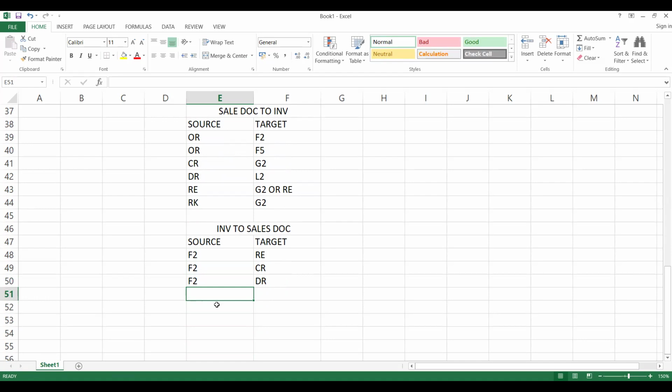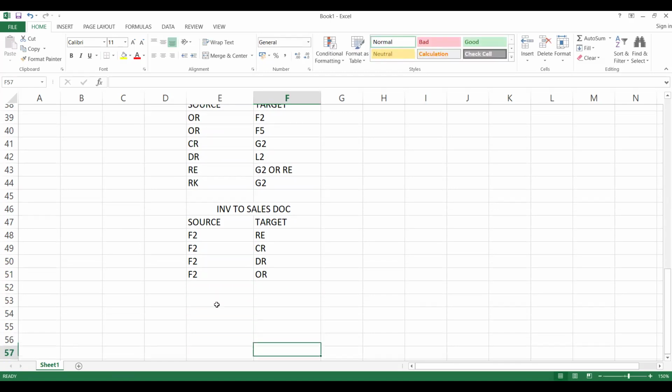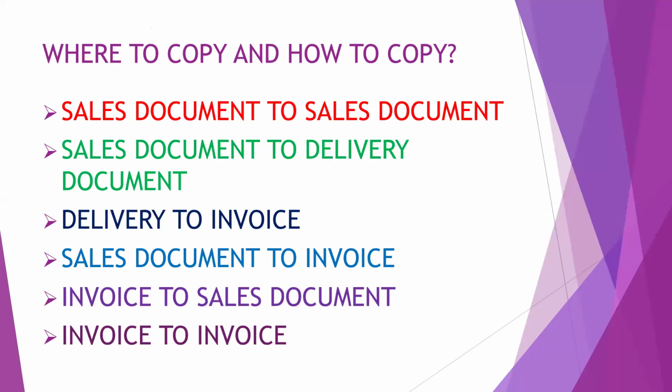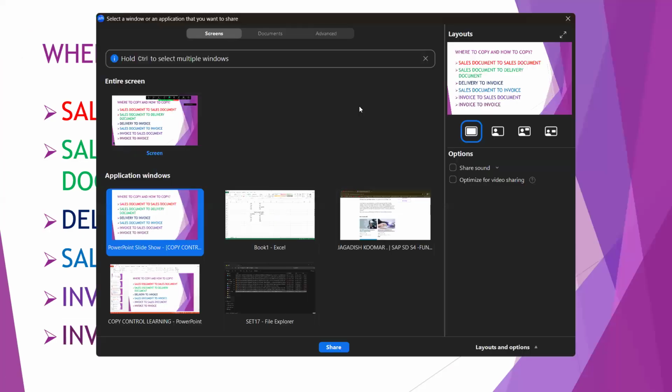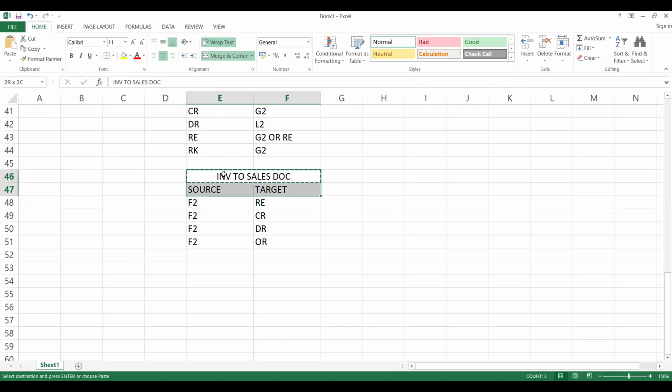So you can generate it. Probably we can discuss further where we can create it. You might have F2 to OR also possible, but it is not there in standard if someone is looking for it specifically. So this is invoice to sales document. And the final one is invoice to invoice. If I am missing anything, it has the same possibility for source and target, so you have to do it.